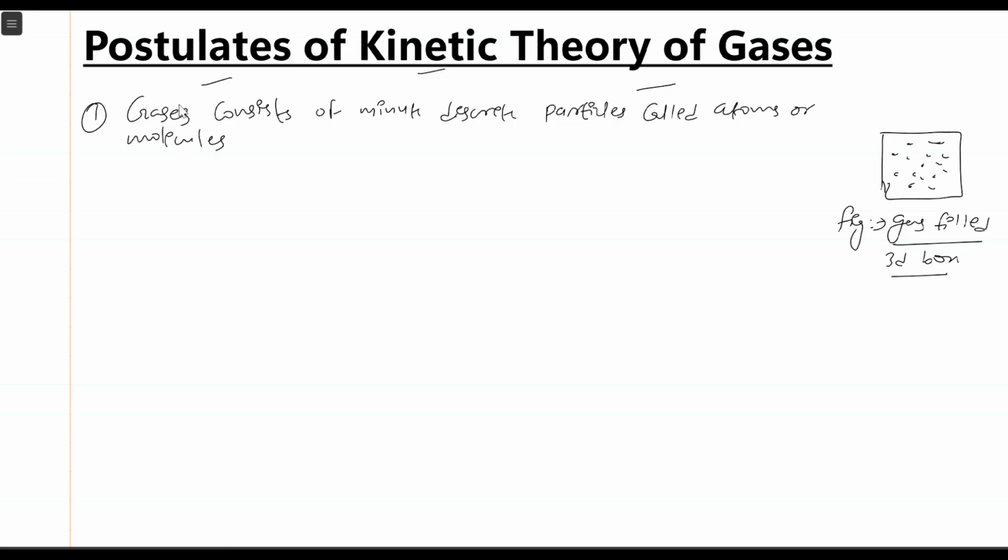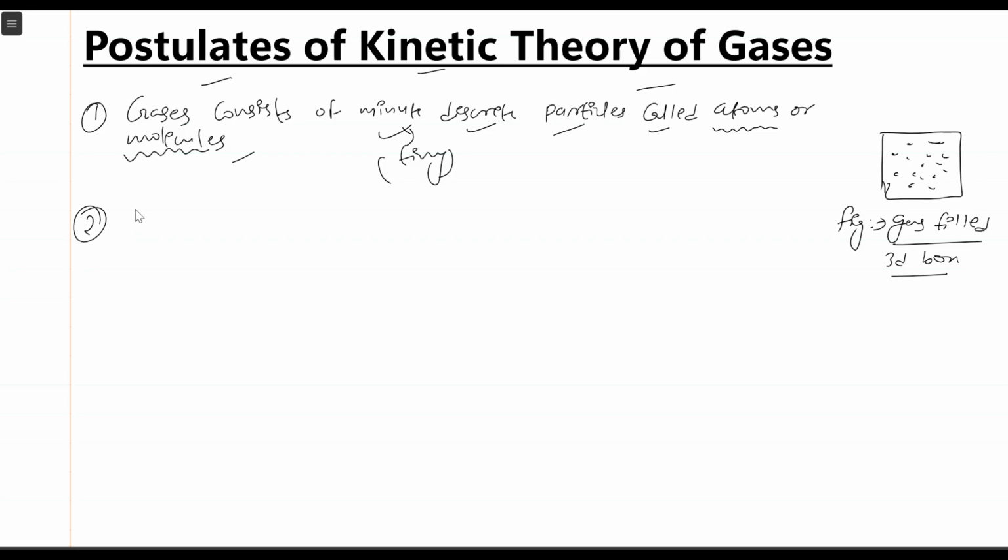Minute means tiny, very small, discrete, individual particles called atoms or molecules. So the gas molecules are considered to be small atoms or molecules. This is the first postulate.